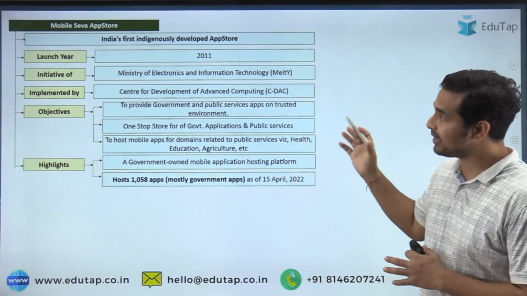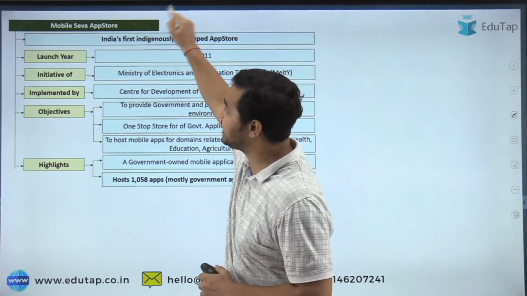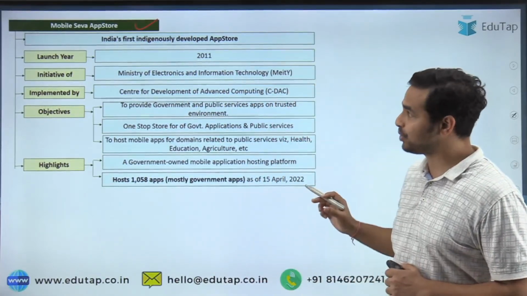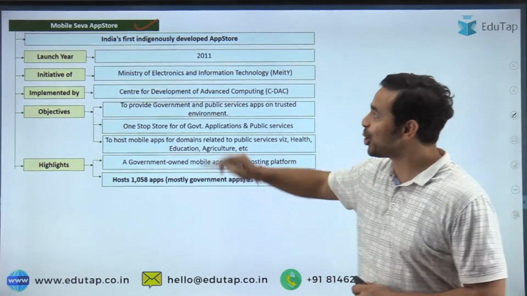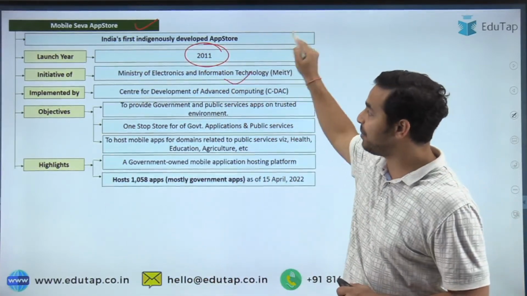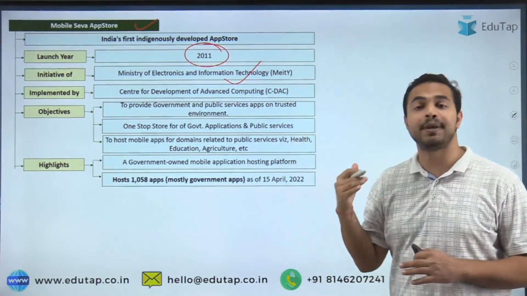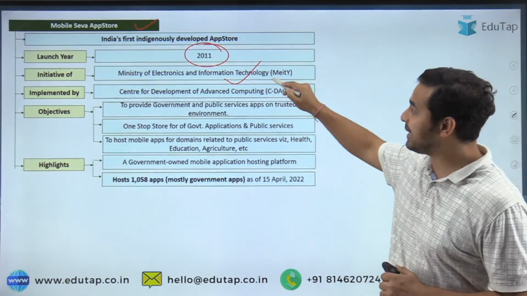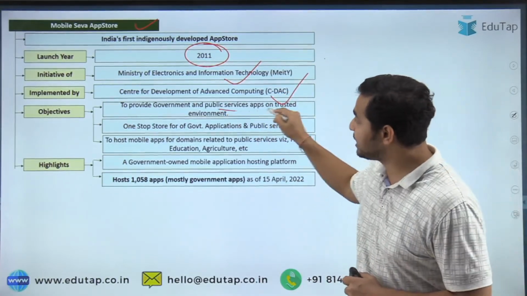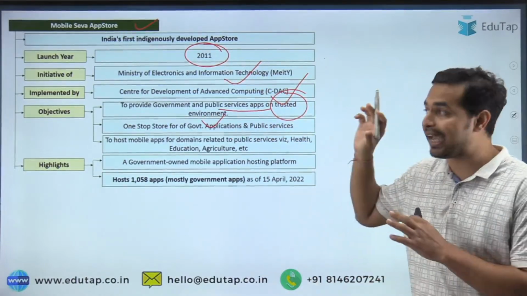तो guys यहाँ पर देख सकते हैं सभी important चीजें यहाँ पर provide की गई हैं about the Mobile Seva App Store, which is India's first indigenous developed app store. इसको launch कब किया गया था? इसको launch किया था year 2011 के अंदर। ये initiative किसका है? Initiative है Ministry of Electronics and Information Technology। And apart from that उसको implement कौन करता है? It is being implemented by C-DAC. Objective है to provide government and public services apps on a trusted environment. One stop store मिलेगा यहाँ पर सभी को.